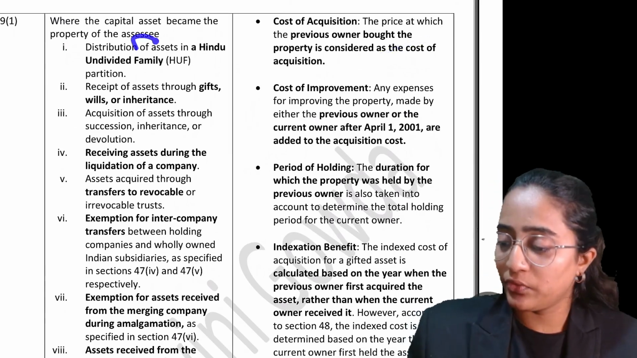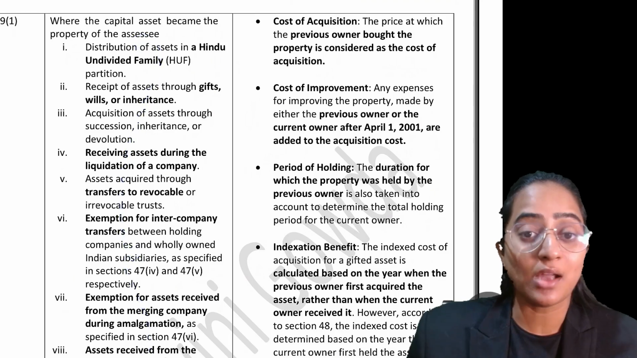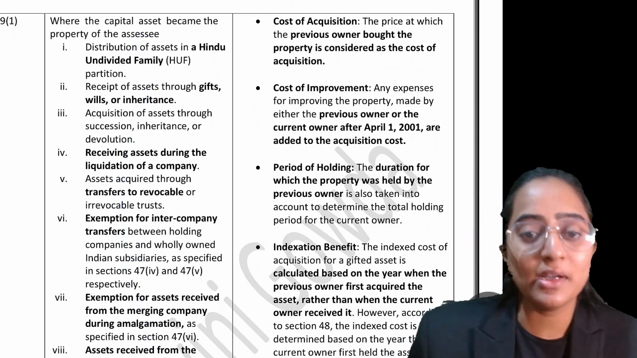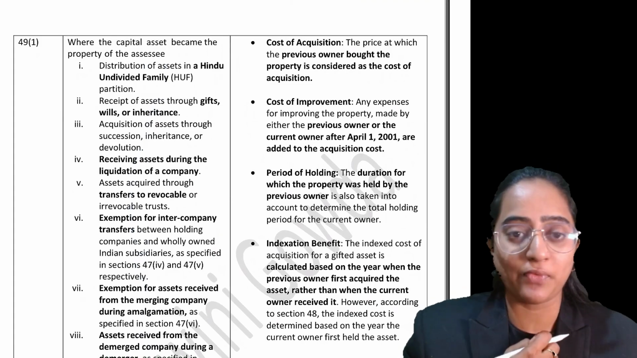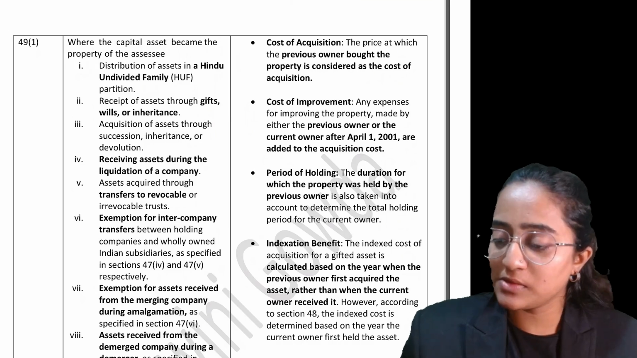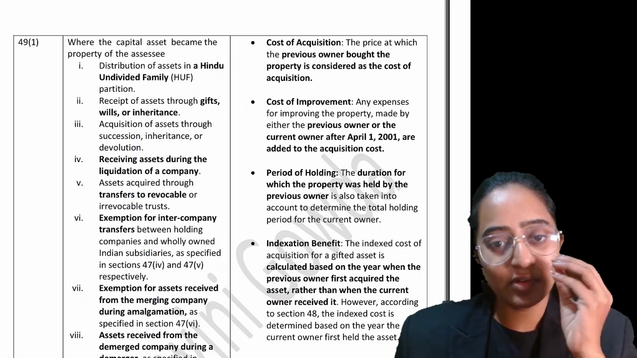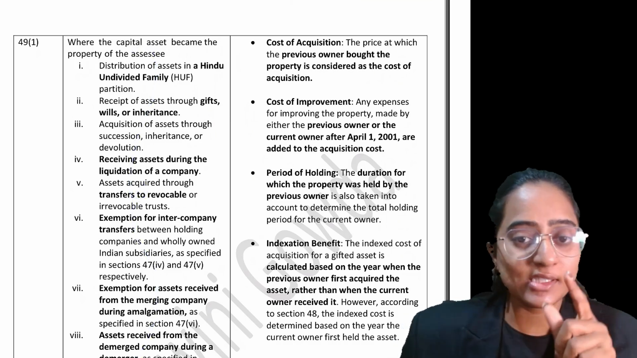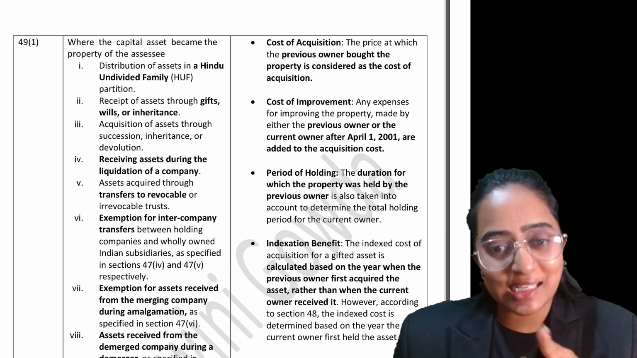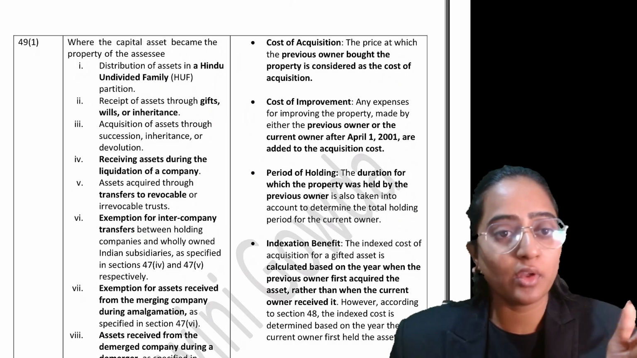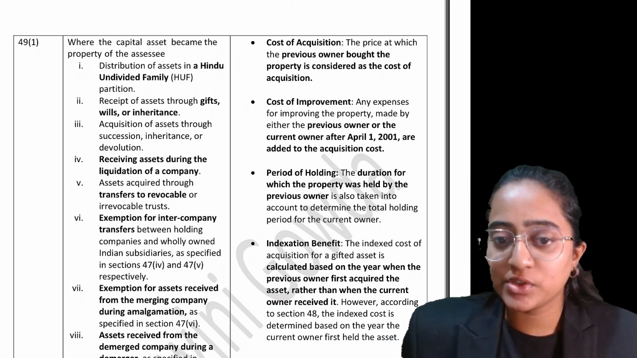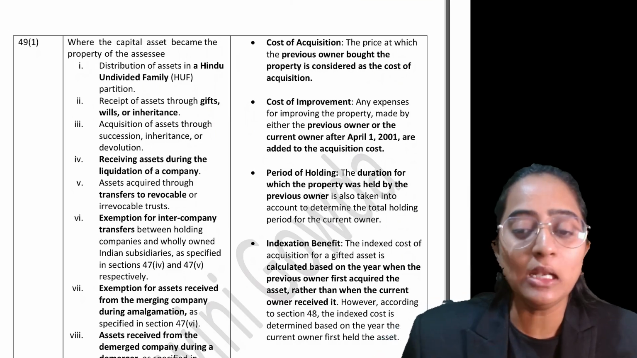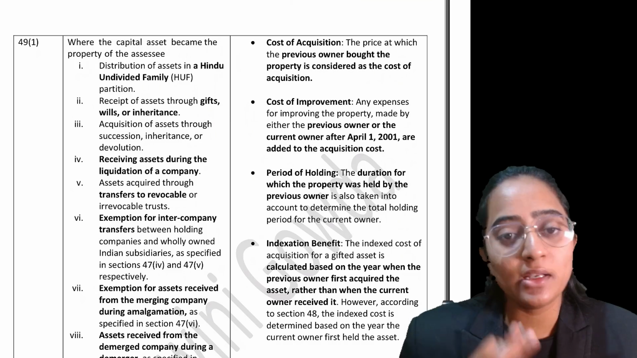First of all, if you are getting the property in this way, the question is how you are going to treat your cost of acquisition. Think, if you have received some property as an inheritance in your name, have you paid any money to your parents or grandparents for the inheritance? No. So the money moving out of your pocket would be nil. Normally speaking, it would be nil.